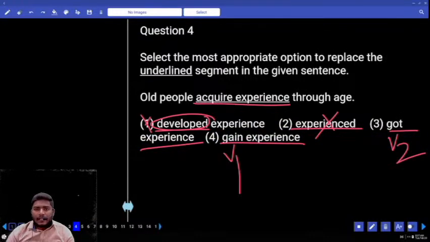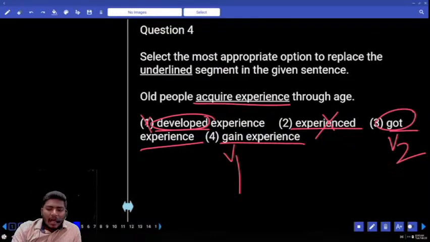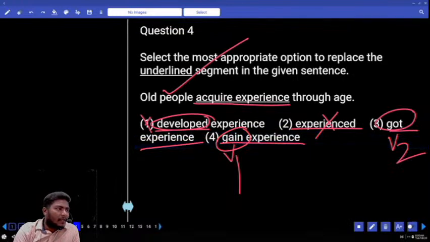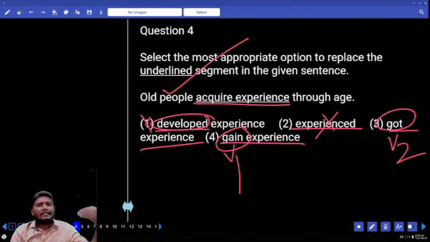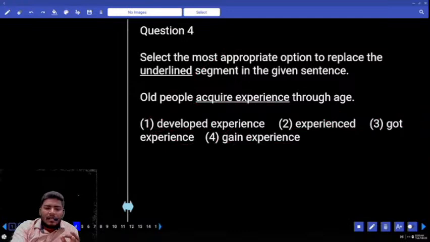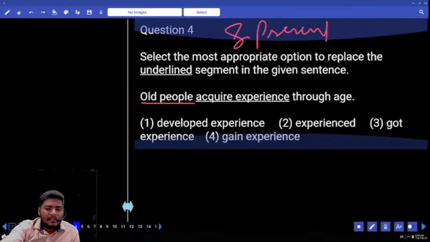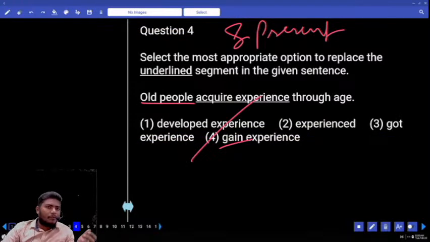Tell me your answer. Which one is correct? Are we referring to any particular action in the past, or are we referring to the general case of old people? If you go and sit with an old person, you will understand that since his childhood, he has earned a lot of different things in his life. We are speaking about the nature of people which comes across in old age. That is the sentence. Now the general nature, general ideology of people, persons, animals and things, whatever it is, remember that must be used only in the simple present tense. Simple present, in the sense you have to go with only 4.